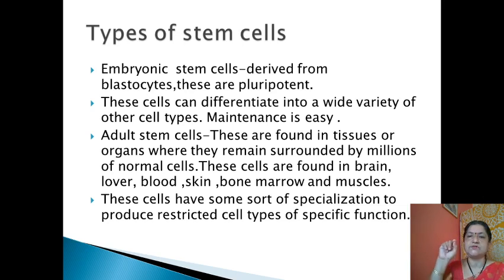These cells have some sort of specialization to produce restricted cell types of the specific function. In the earlier case, the pluripotent cells can be converted into different cell types and perform different functions. But here the adult stem cells have some sort of specialization and produce specific cell types of the specific organ and perform specific functions. So they are brain cell type, blood, skin, bone marrow and muscles.